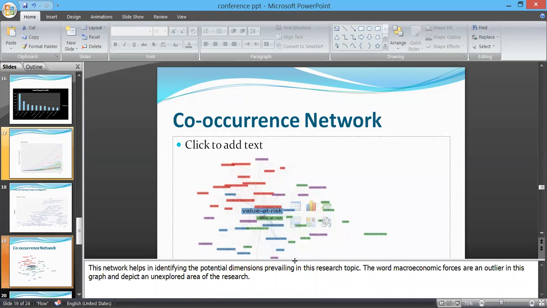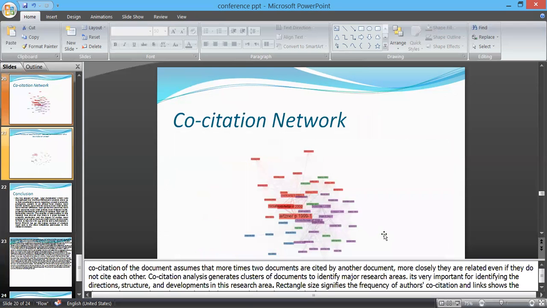The co-occurrence network helps us in identifying the potential dimensions prevailing in a research area. There are some other words which are outliers that depict an unexplored area of research. Like here, the word macroeconomic factor is an outlier. This means this is an unexplored topic in that particular area of research.